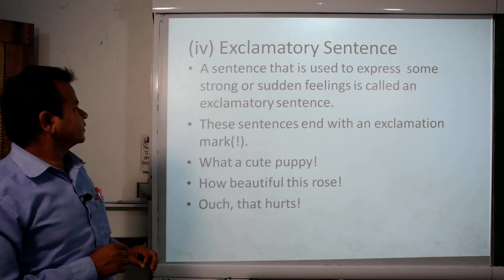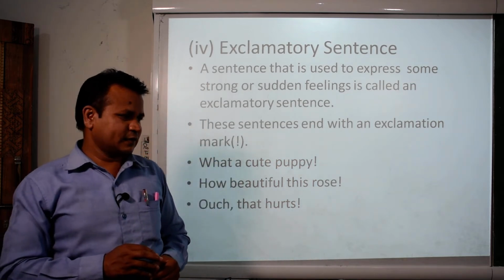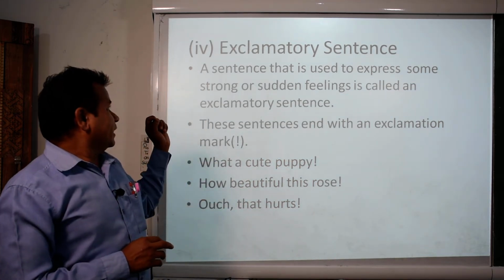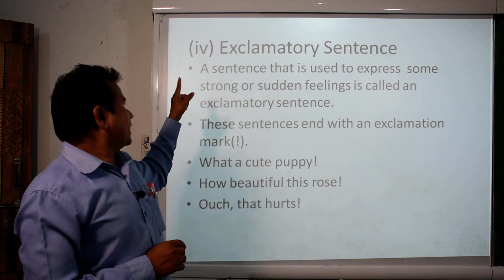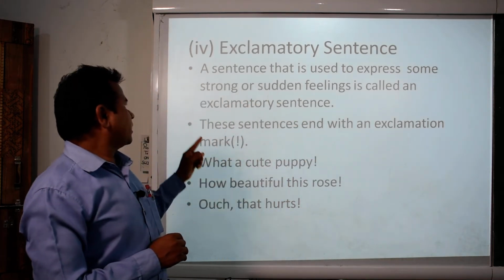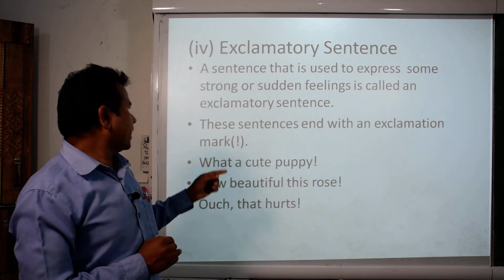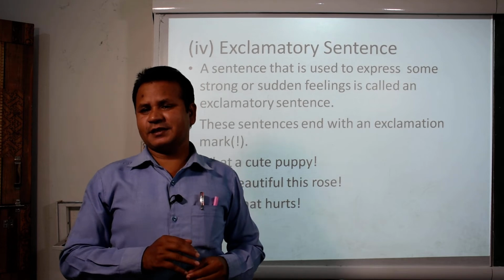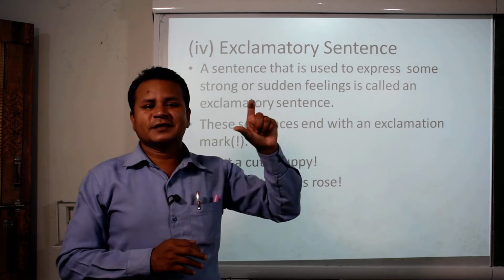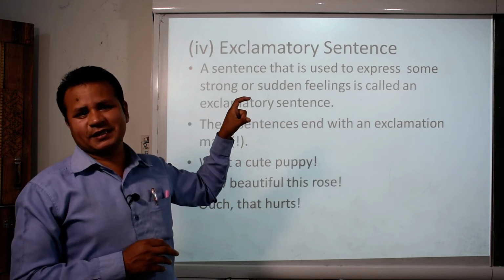Next, exclamatory sentences. In the exclamatory sentences, a sentence that is used to express some strong or sudden feelings is called an exclamatory sentence. Now see the difference between imperative and exclamatory.